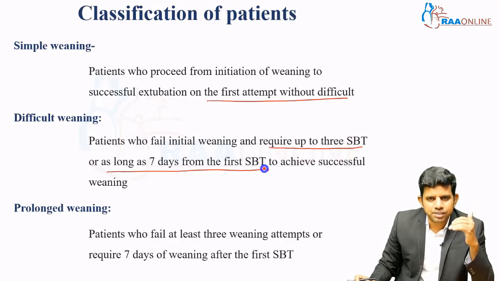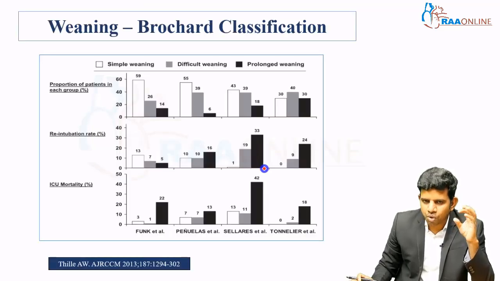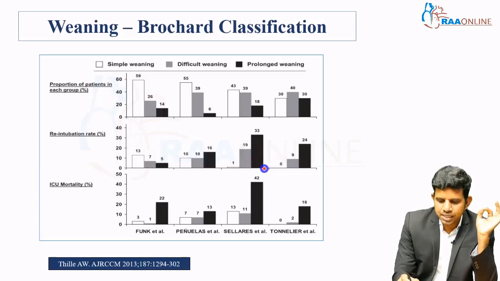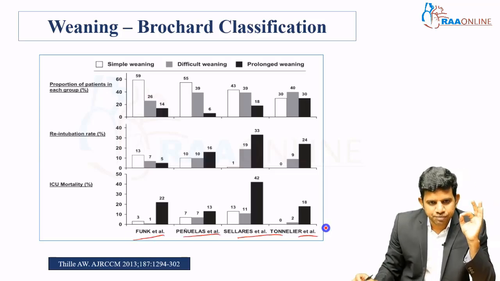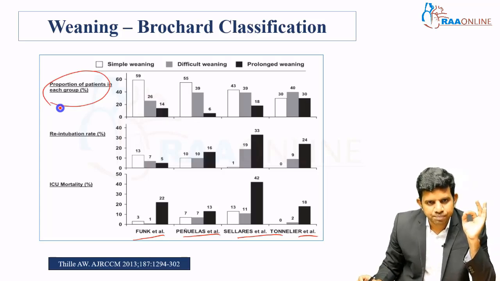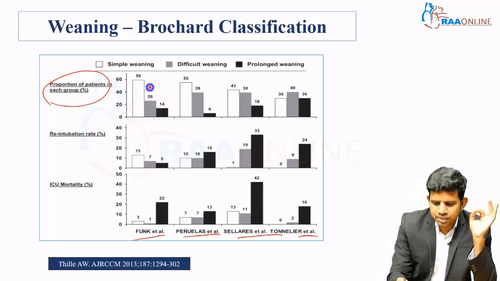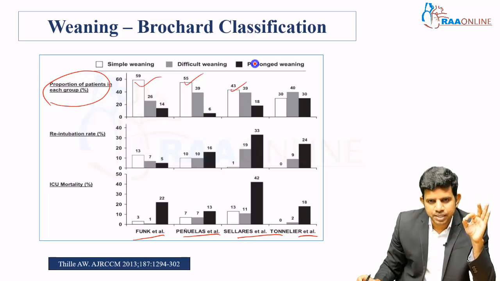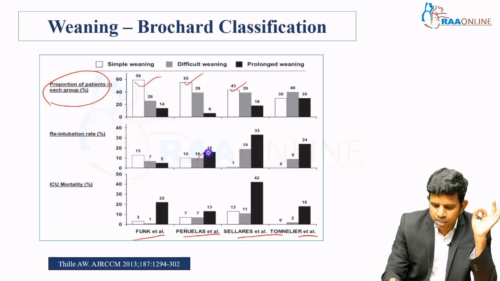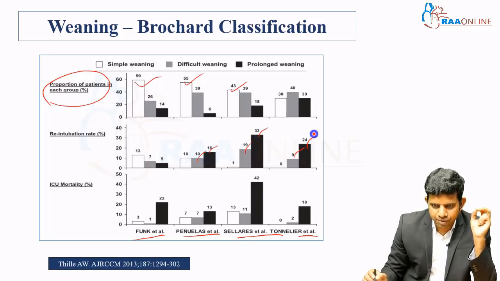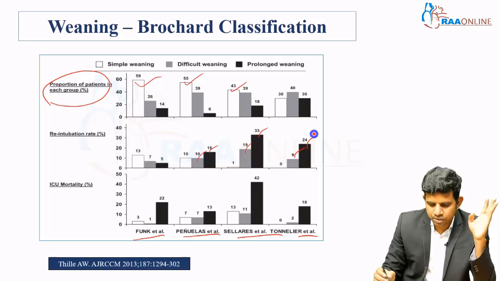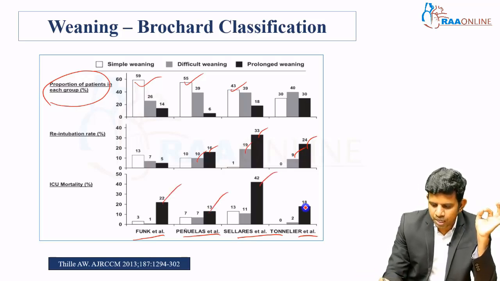Why do we need to classify the patients as simple weaning, difficult weaning or prolonged weaning? Because the outcomes are different. Various studies have shown the proportion of patients in each group, simple, difficult and prolonged weaning. In most of the studies, most of the patients come under simple weaning. The second thing, the re-intubation rate is very high in patients with prolonged weaning. The prolonged and difficult weaning patients have a high rate of re-intubation, and ICU mortality is also very high in patients with prolonged and difficult weaning.